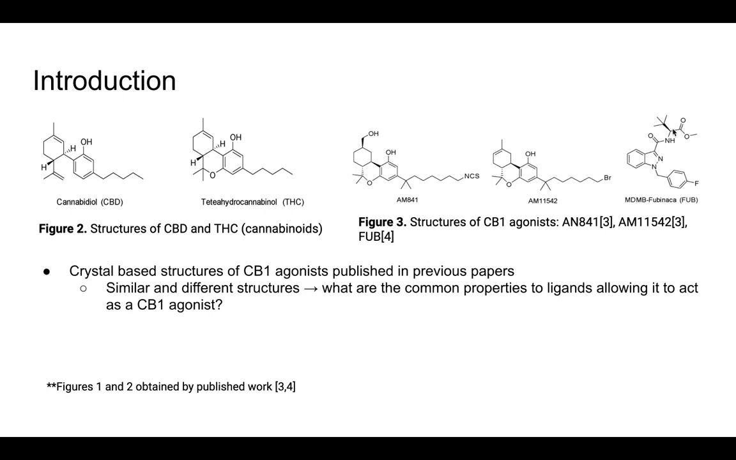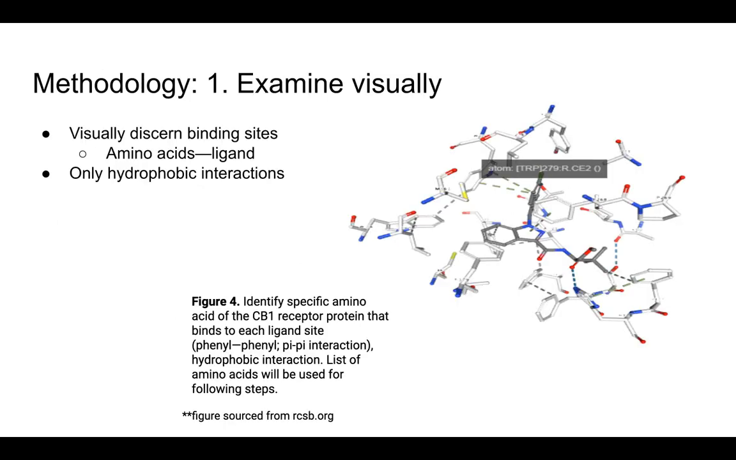The compounds in Figure 2 are cannabinoids, and the compounds in Figure 3 are 3 known agonists of the CB1 receptor. This shows that there are many different possible conformations for a CB1 agonist. This leads to the question, what are the common properties of ligands allowing them to act as a CB1 agonist? So first, I went to an online protein databank to search for available crystal structures of a CB1 protein-ligand complex. I found 3 crystal complexes and visually discerned the binding sites of each. Here's an example of one that I used.